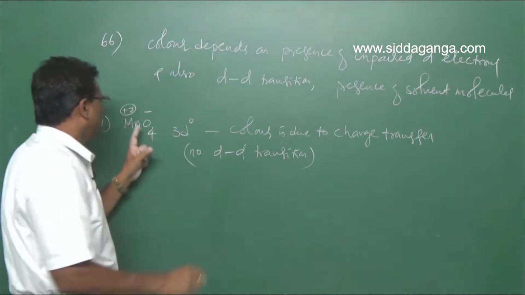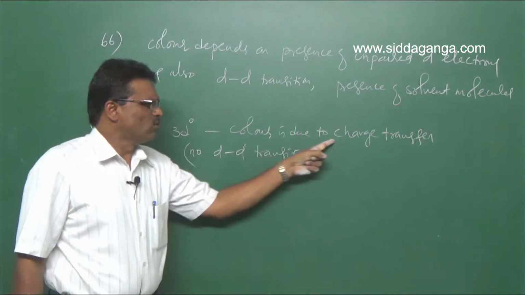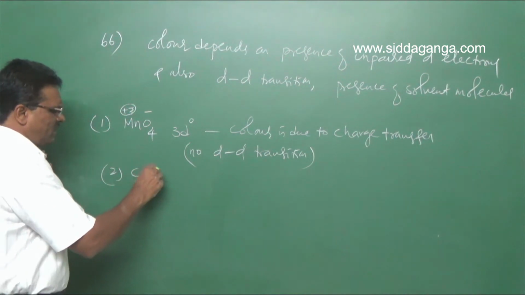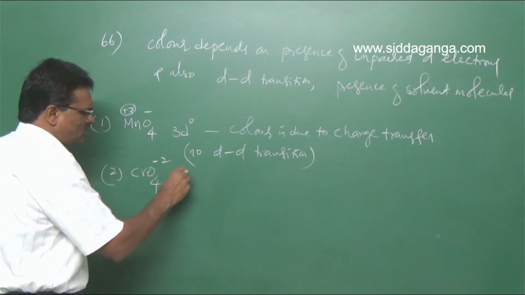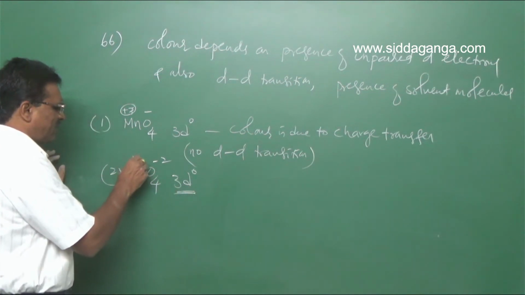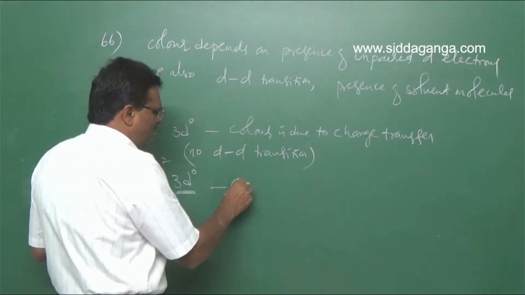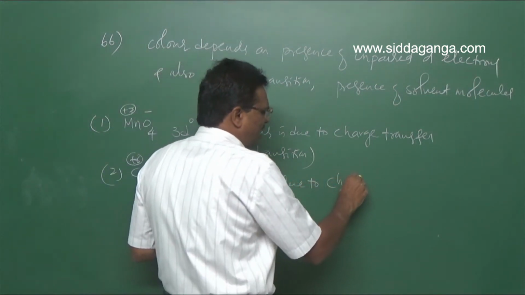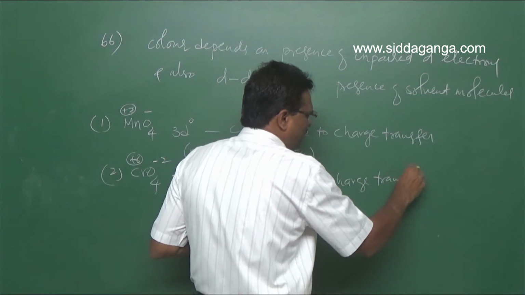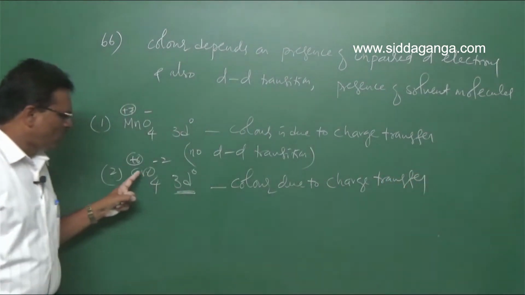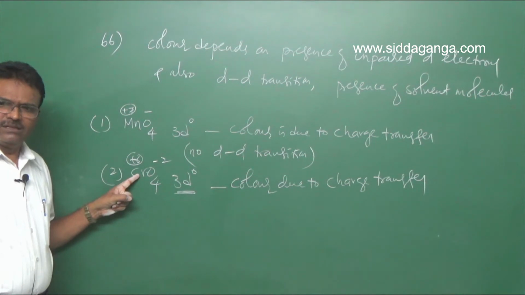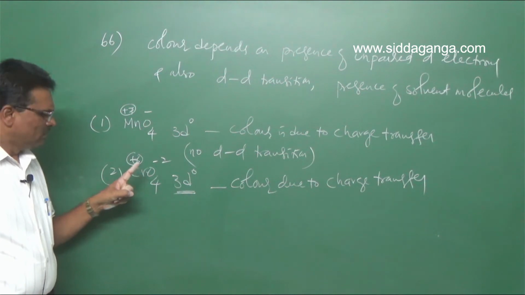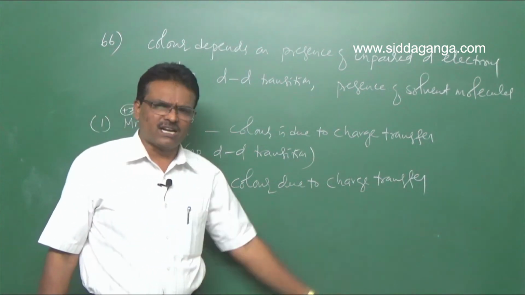Hence pink colored potassium permanganate is only due to charge transfer. Similarly, in the second one, CrO4 2 minus, here also 3d0 configuration, +6 oxidation state. The color is also due to charge transfer. Chromium has already lost 6 electrons, so there is no d-d transition. Chromate is yellow, and the yellow color is due to charge transfer.